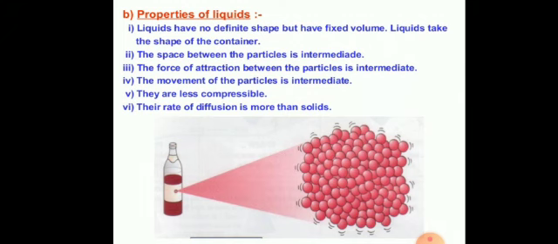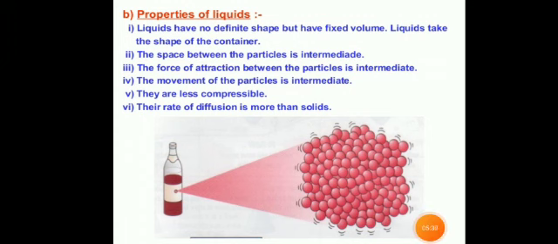Now we will discuss the important characteristics of the liquid state. Number one: liquids have no definite shape but have fixed volume. Liquids take the shape of the container. Students, you know, liquids do not have a fixed shape and take the shape of any container in which they are kept. This is because the interparticle forces are not very strong and the particles present in one layer can slide over the other layer quite easily. As a result, a liquid takes up the shape of the container in which it is kept.